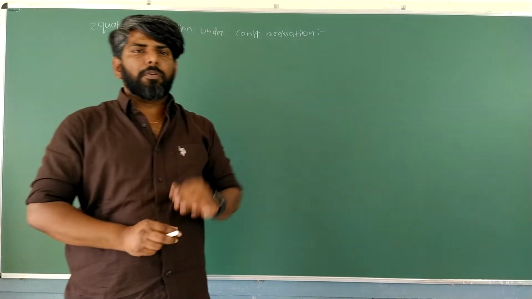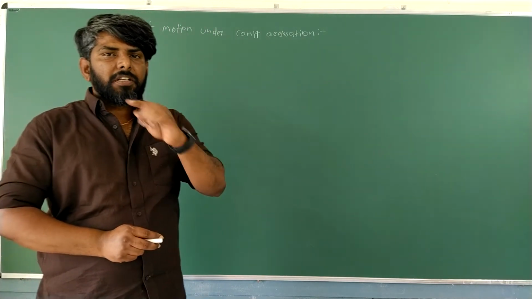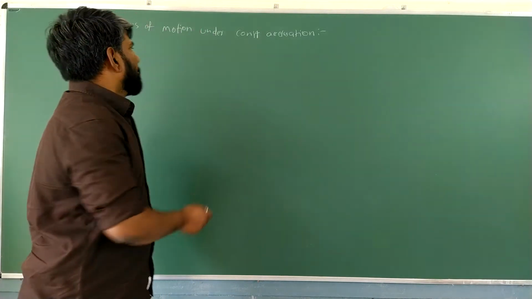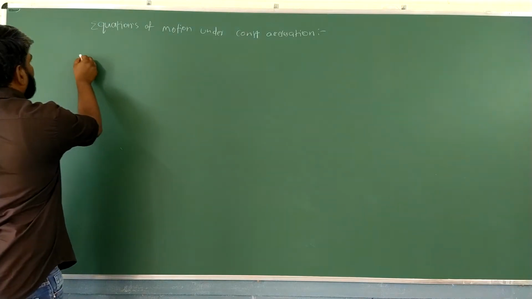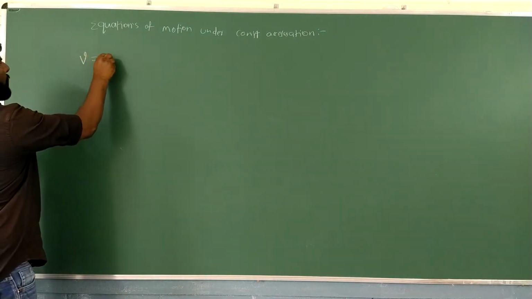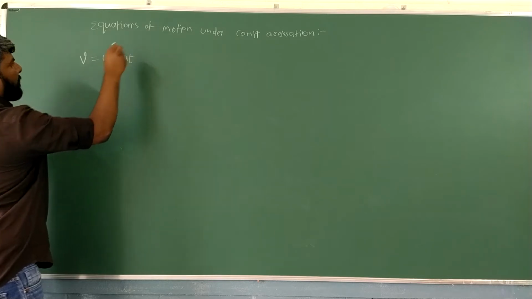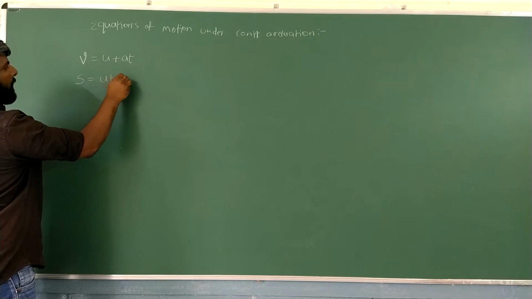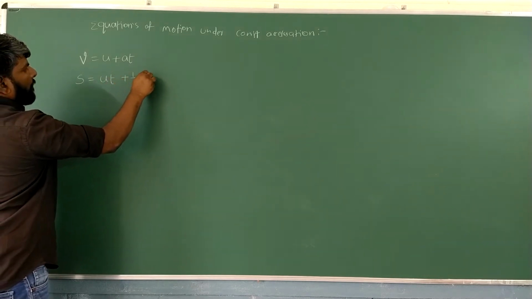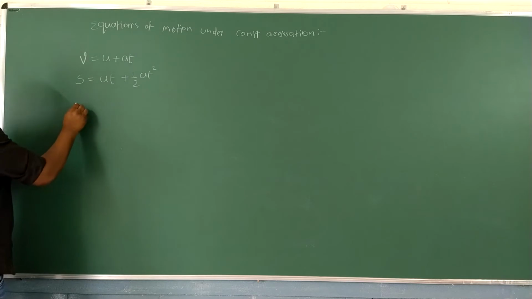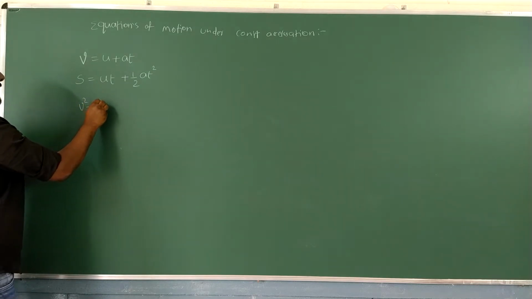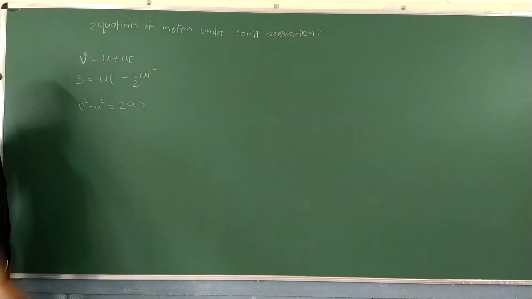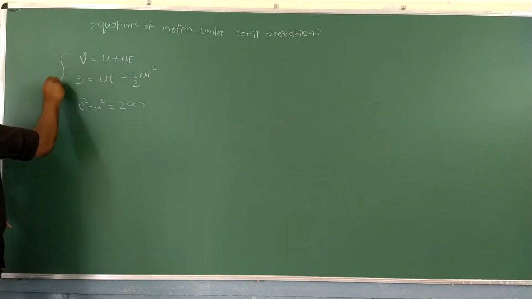Now see here, very important, equations of motion under constant acceleration. Mainly 3 equations are there. Those equations are, one is V equal to U plus AT, S equal to UT plus half AT square, V square minus U square is equal to 2AS. Only 3 equations. So it's very important.